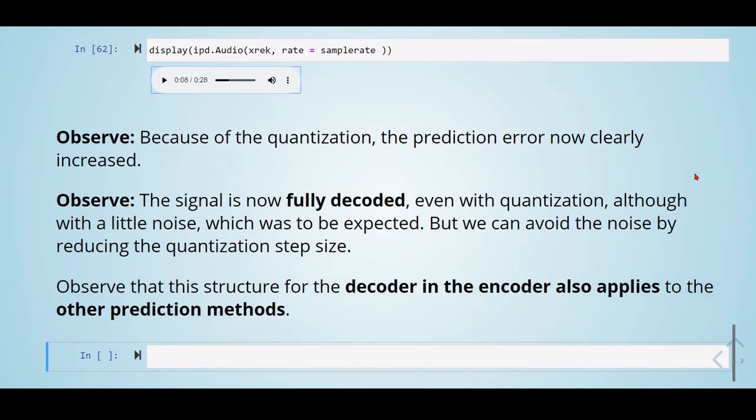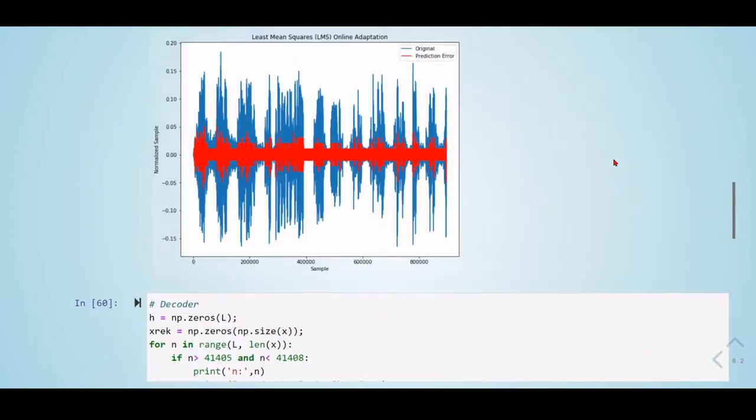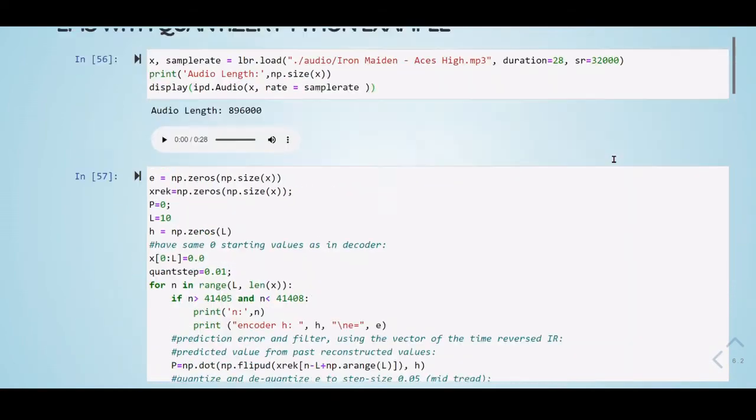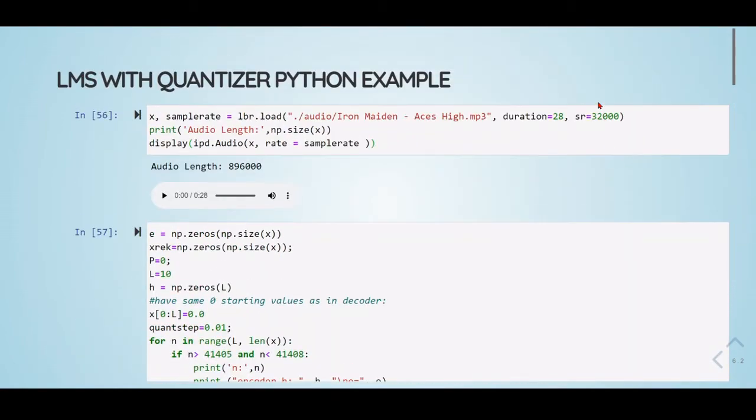We have some quantization noise in the prediction error, and we can try to minimize this noise by reducing the quantization step. And that's it for the LMS with quantizer using Python.